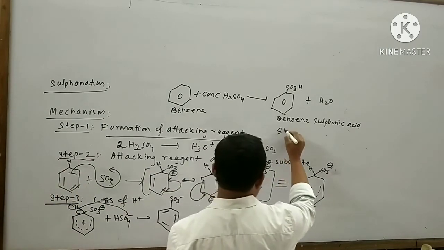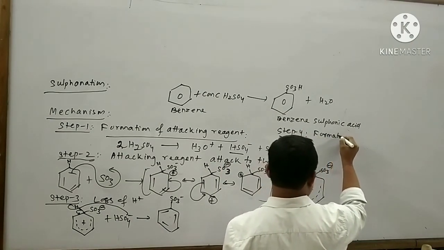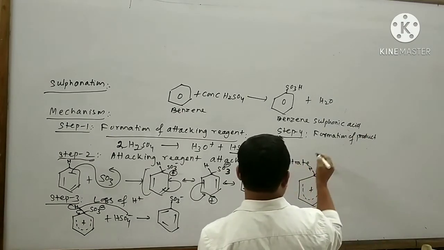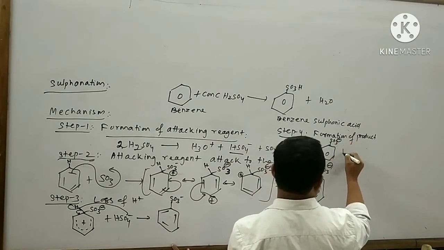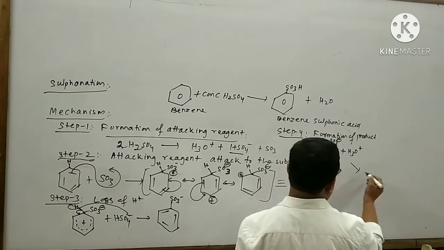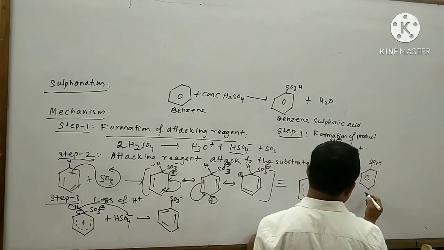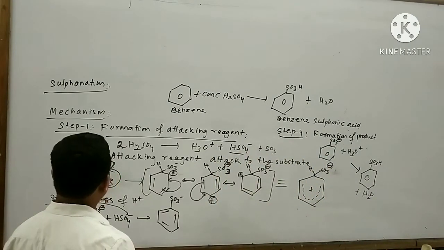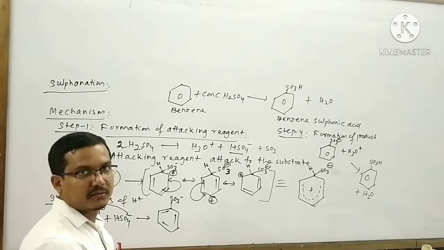In step number 4, what will happen? Formation of product takes place. Now this ion reacts with the H plus ion. Here what will happen? Benzene sulfonic acid is formed. Here also a byproduct, water, is formed. These are the different steps related to the mechanism of sulfonation.